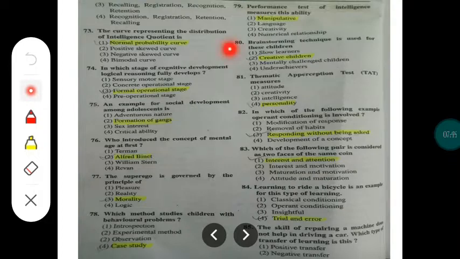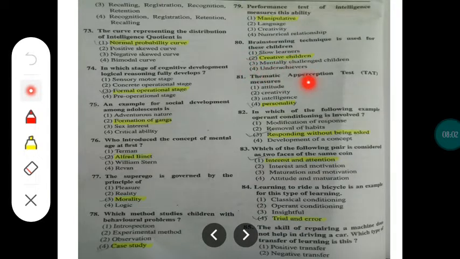Question number 80 is, brainstorming technique is used for these children. For which kind of children are we making use of the brainstorming technique? For the children who are creative in nature, right? So option 2 should be correct.